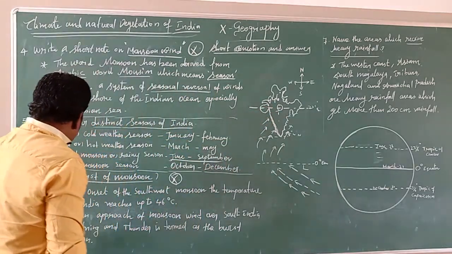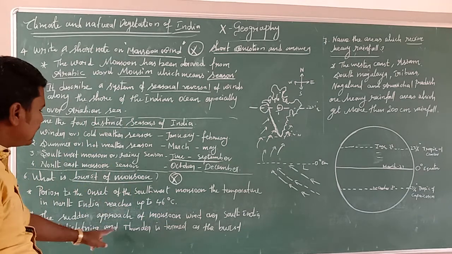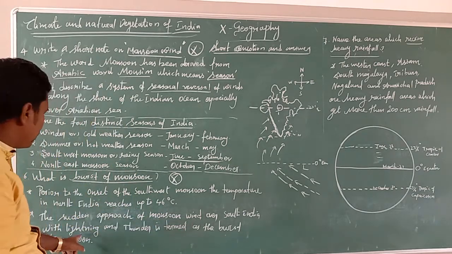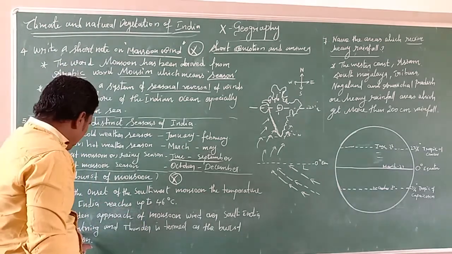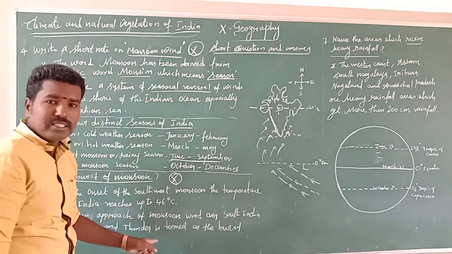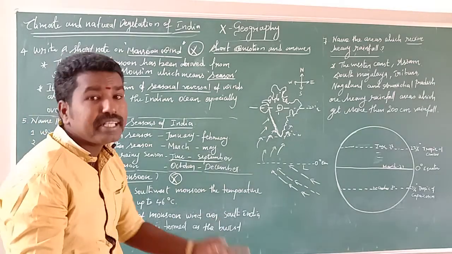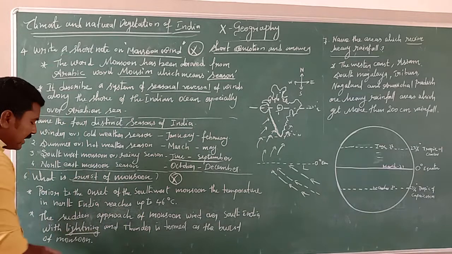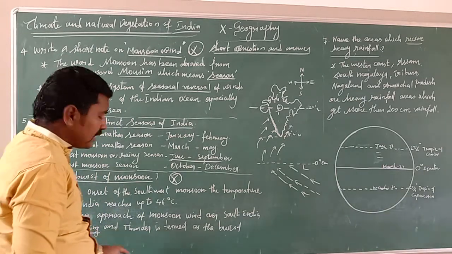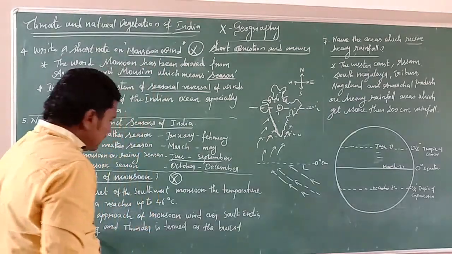So here, the sudden approach of monsoon wind over South India with lightning and thunder is termed the burst of monsoon. The wind sets in with lightning and thunder, because lightning and thunder are associated with heavy rainfall. Additional information: the subject that deals with lightning is called fulminology.